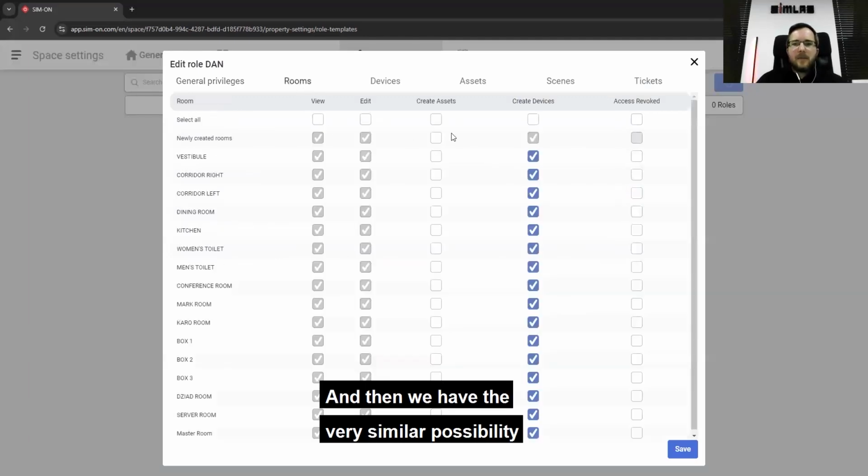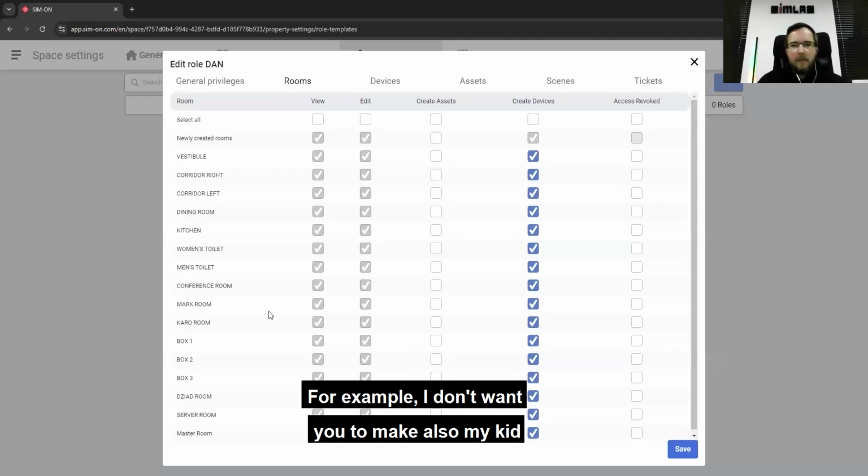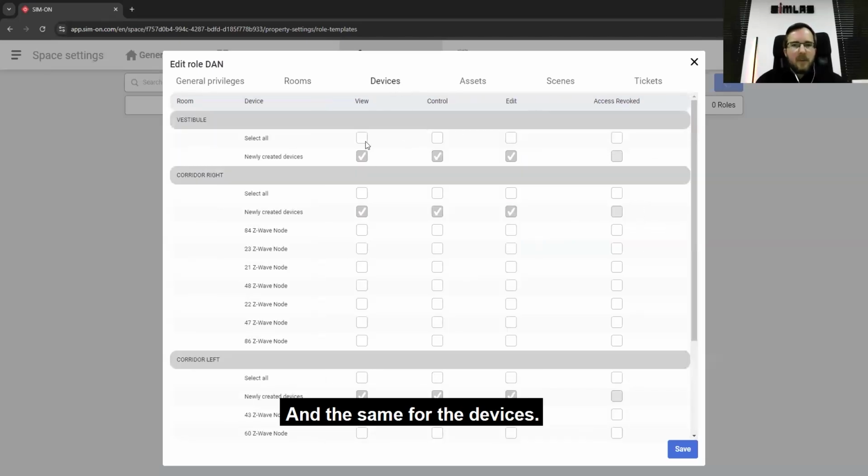And then we have a very similar possibility for each particular room. For example, if I don't want my kid or somebody else to have access to one particular room, I can block it. The same goes for devices.